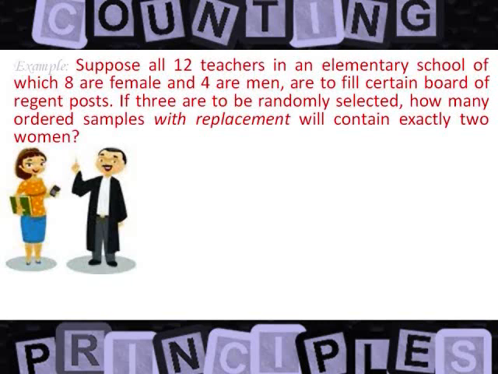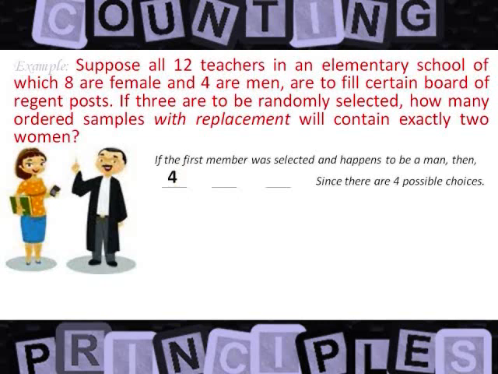As stated, some of the elements are defective or possess certain characteristics. For example, in the question, we require exactly 2 women to fill the posts of the regent. So, for a clear view, let us write down 3 bars. If the first member was selected and happens to be a man, then we write down 4 since there are 4 possible choices.